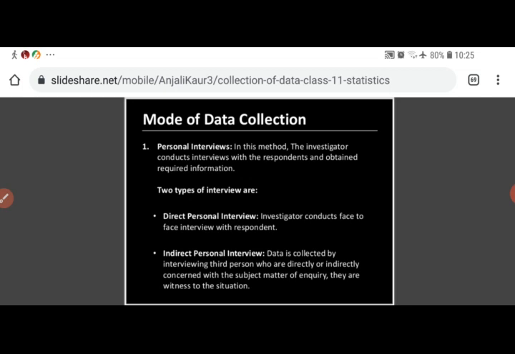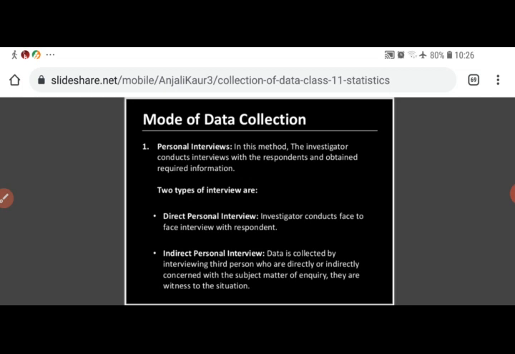But if we require unbiased, correct and accurate information, then the direct personal interview method goes very nicely.